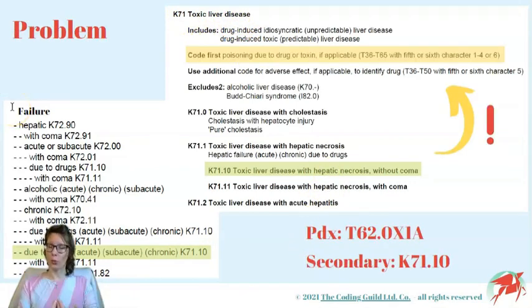Unfortunately, no, because notice this instruction we have under the category header: Code first poisoning due to drug or toxin if applicable. Because our patient consumed a noxious mushroom, this is applicable to our case, and we have no choice but to overwrite the principal diagnosis guidelines and assign the T code first in order to comply with tabular list instructions.